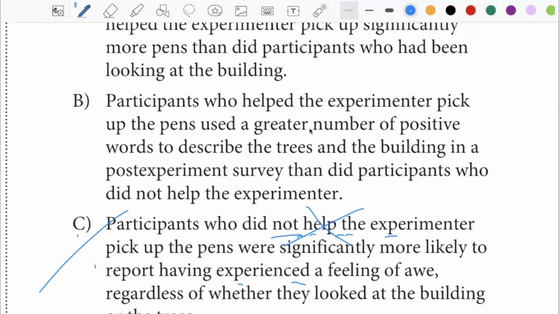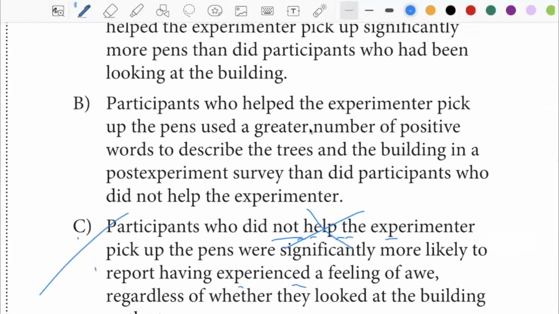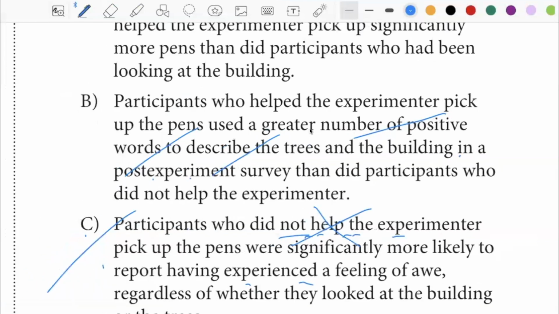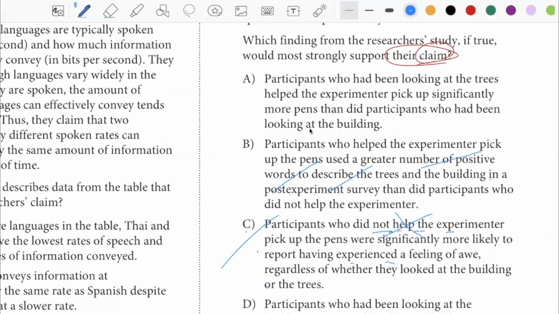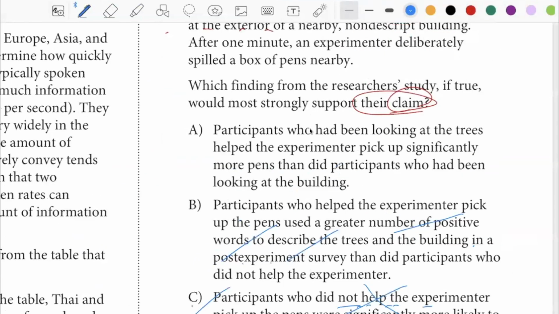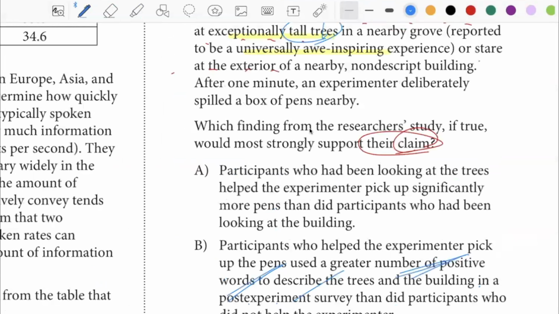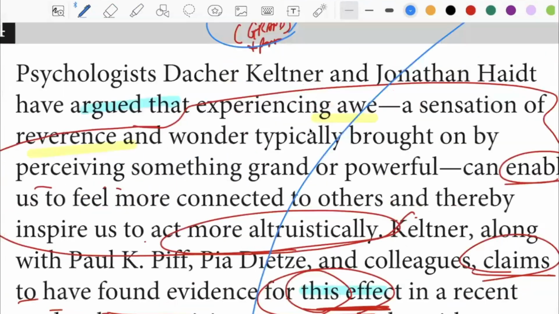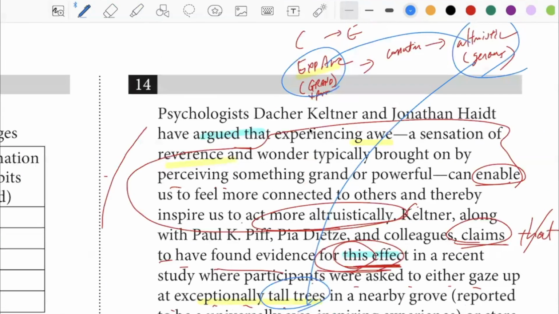I don't care about the greater number of positive words to describe the trees and the building in a post-experiment survey by participants who did not help the experimenter. What I am interested in is, let's see, what is the main cause here?